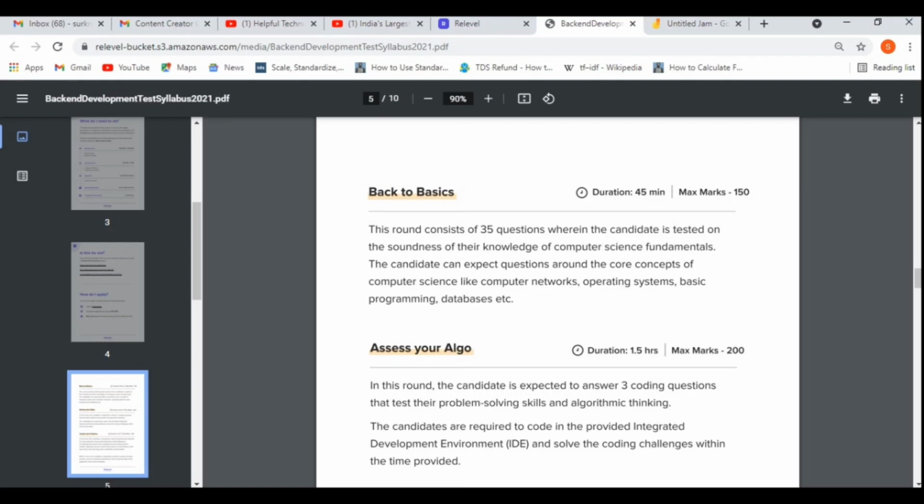The first round is back to basics, where you can expect 35 MCQ questions, in which the candidate is tested on the soundness of their knowledge of computer science fundamentals, like computer networks, operating systems, basic programming, database, and data structure knowledge, etc. Basic programming questions or concepts will be there as MCQs, based on linked list, array, string, and multiple classes and inheritance, etc.